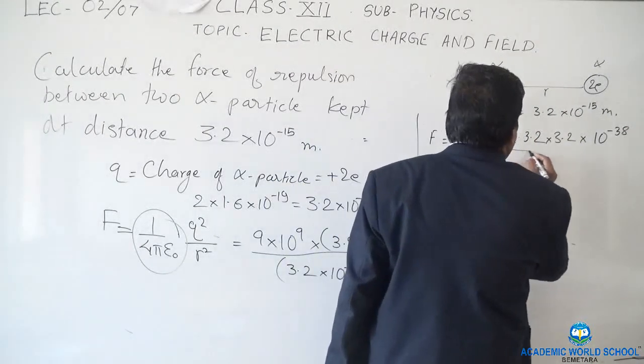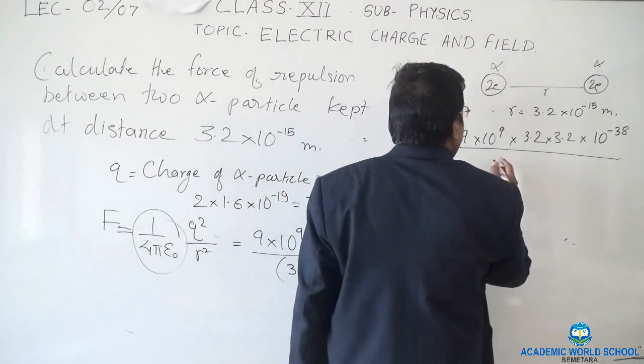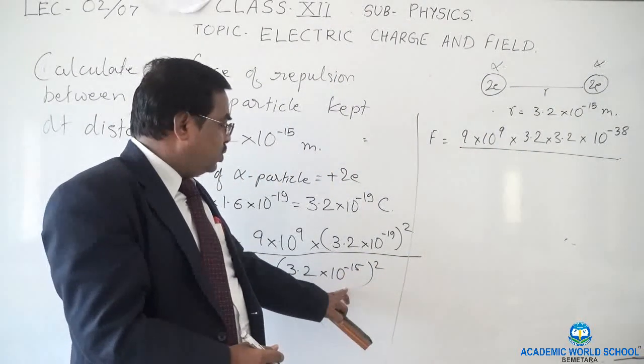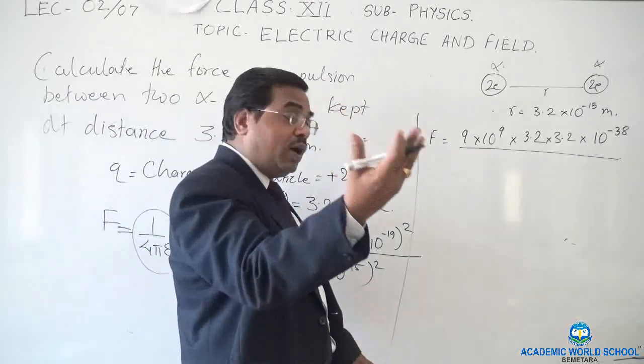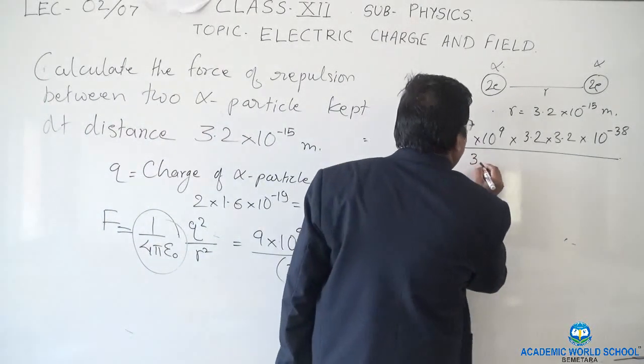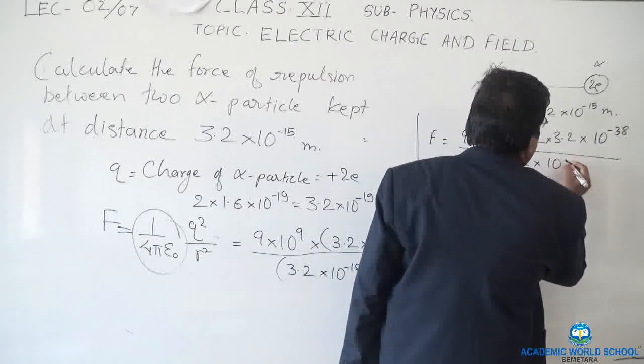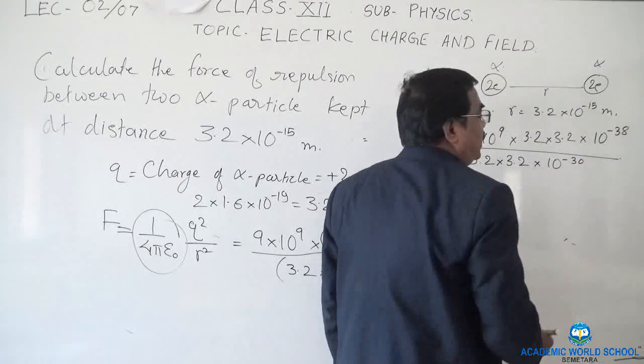Simple, no need to explain how. Then 3.2 into 10 to the power minus 15, square, is again 3.2 into 3.2 into 10 to the power minus 30.